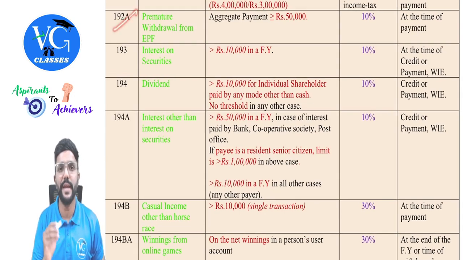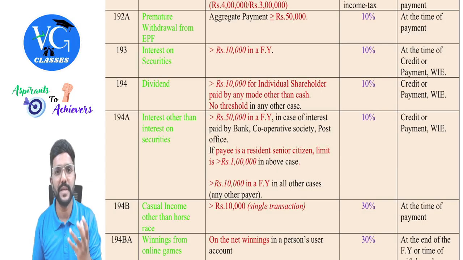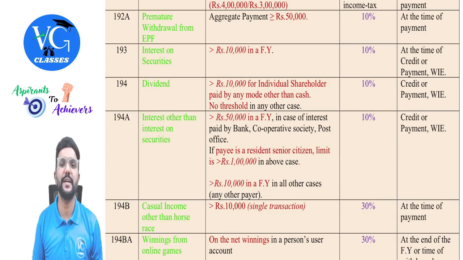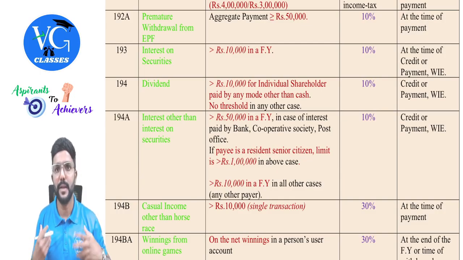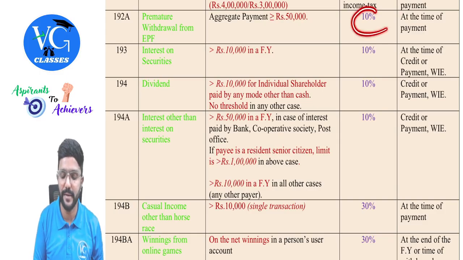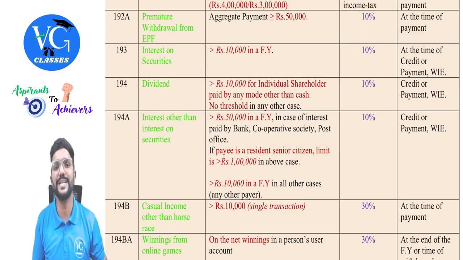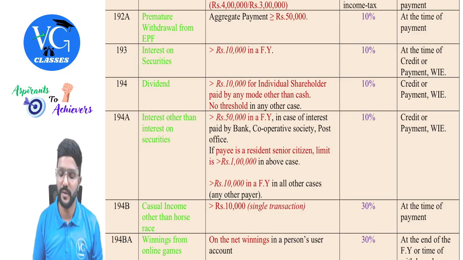Section 192A will tell when employee is withdrawing the money from the provident fund, if it is taxable in the hands of employee, then the payer has to deduct TDS at 10% if the amount is more than or equal to 50,000. More than or equal to 50,000. When, sir? At the time of payment.